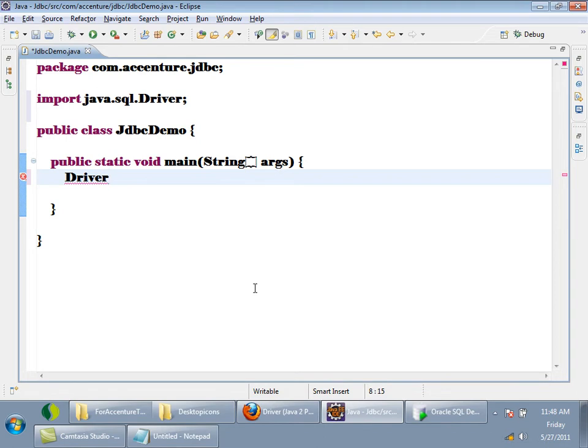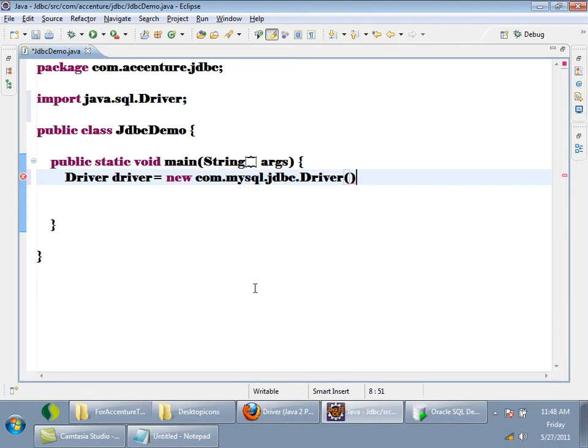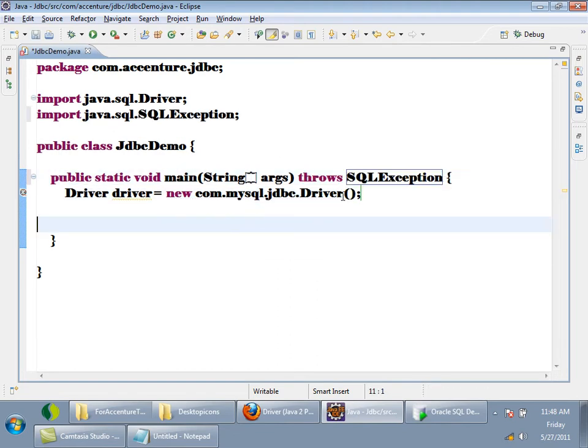So here I will write Driver driver equals new Driver. But now I am taking the Driver present in this package, com.mysql.jdbc.Driver. This is throwing some exceptions, I will throw it. See, the first step is to create an object of driver.